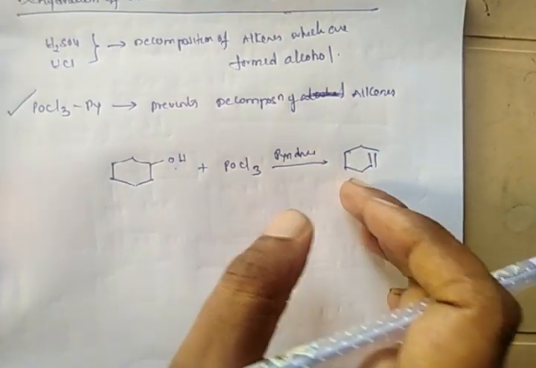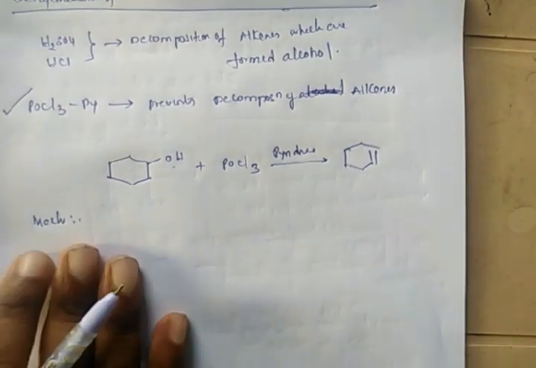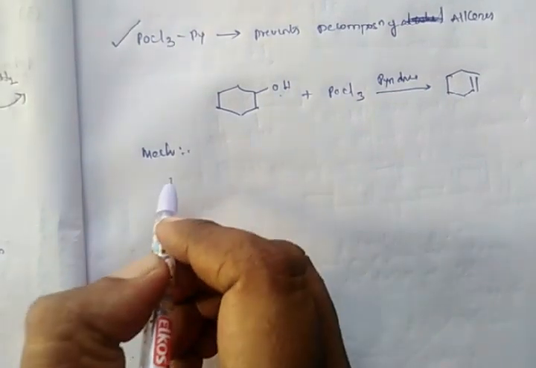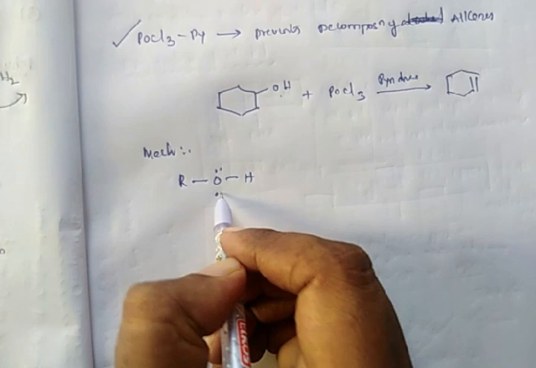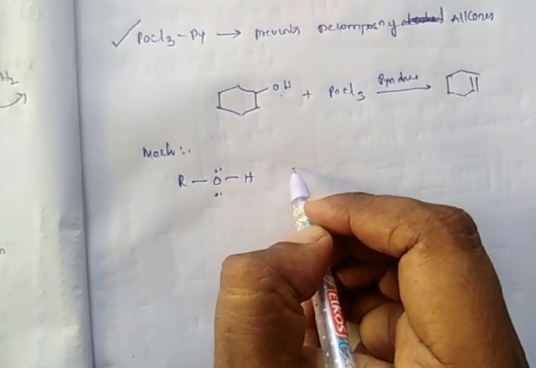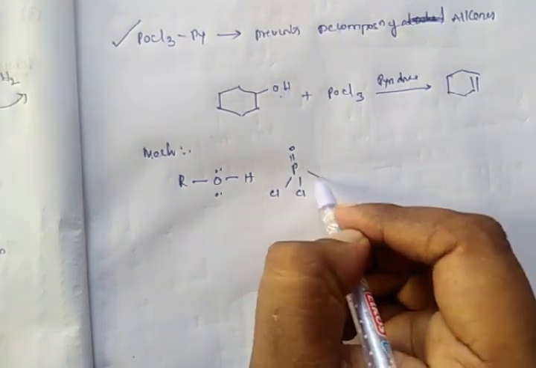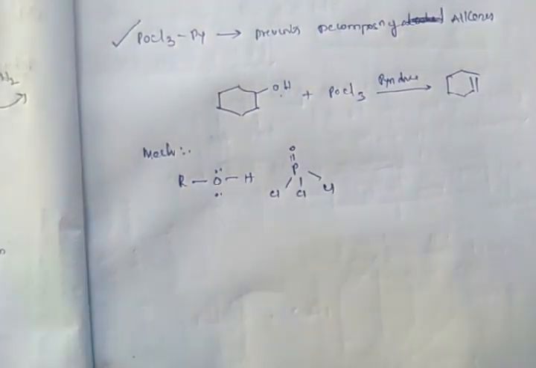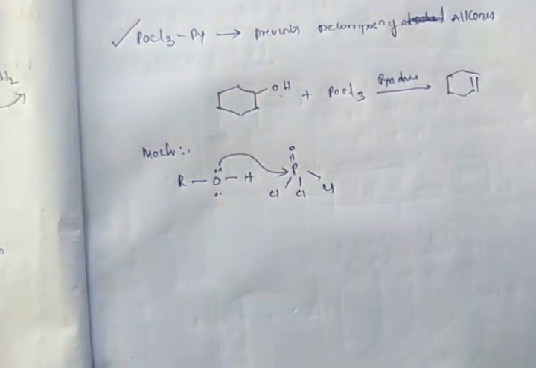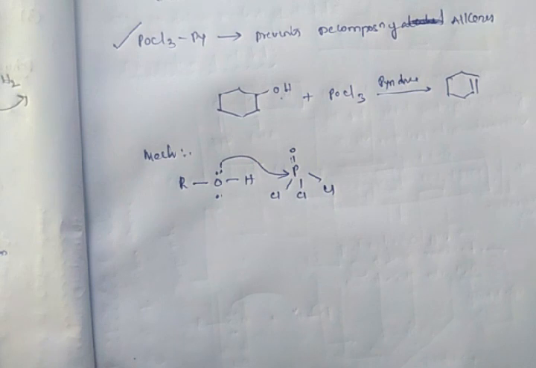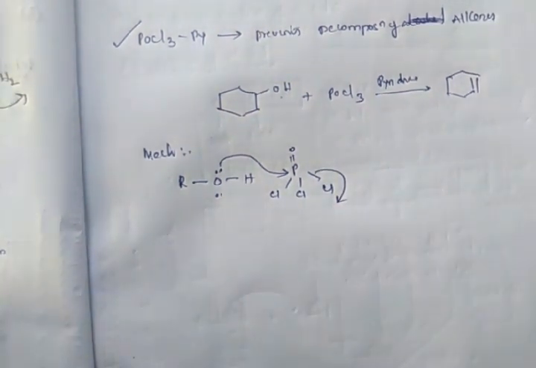Okay, so mechanism. When you treat this alcohol with phosphorus oxychloride, P double bond O, trichloride, this electronegative oxygen atom attacks this electropositive phosphorus atom, and chlorine leaves.